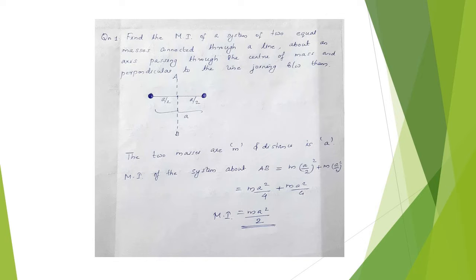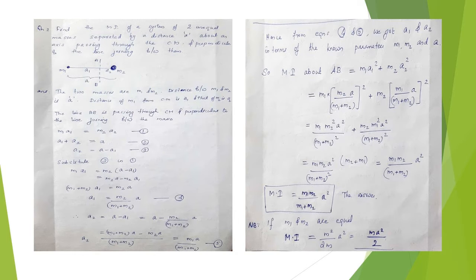The answer is, suppose the two masses having mass m are separated by a distance small letter a. The moment of inertia of the system about an axis AB which is passing through the center of mass and perpendicular to the line joining between them is equal to m into (a by 2) the whole square plus m into (a by 2) the whole square, which is equal to ma square by 4 plus ma square by 4, which is equal to ma square by 2.